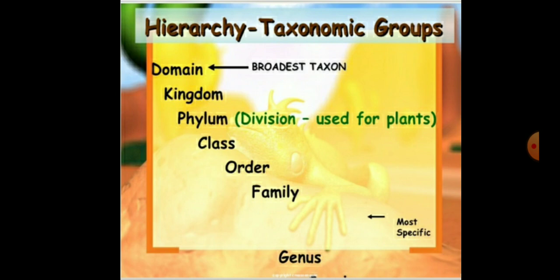The next category is the family. So the family has a group of related genera with still fewer similarities as compared to genus and the species. Some examples of the different families are Felidae, Canidae; all are examples of families. In plants, Solanaceae is an example of the family.